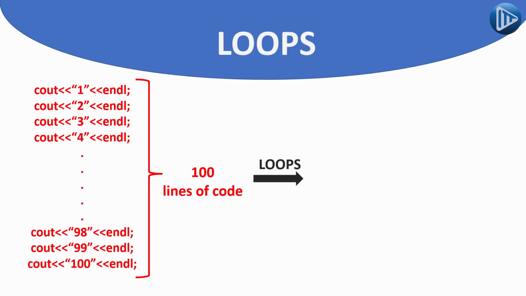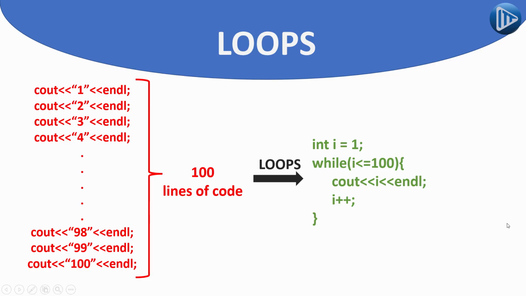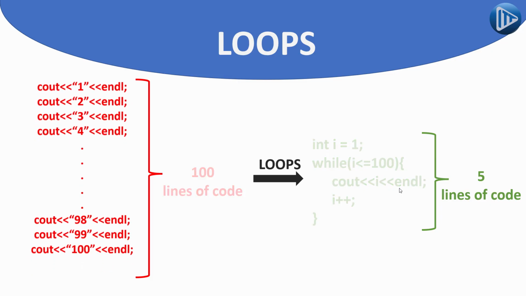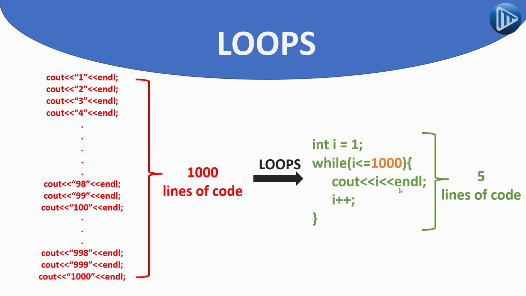Using loops, instead of writing 100 lines of code, like maybe this example that will print numbers from 1 to 100, we are only going to need to write this short code over here, which only costs us 5 lines of code. And by the way, the shorter our code is, the smaller our program is. Even if we need more, like maybe 1000 lines of code, this code over here will stay 5 lines.